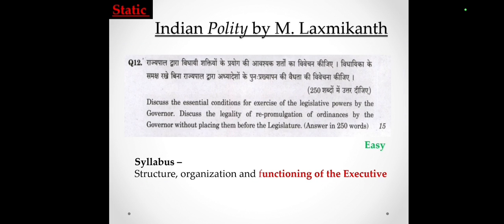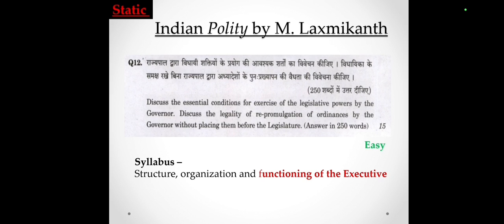The next question is: discuss the essential conditions for exercise of legislative power by the governor. Discuss the legality of re-promulgation of ordinances by the governor without placing them before the legislature. The first part of this question, which is talking about the legislative powers, is given in the governor chapter. In the second part, the re-promulgation is given in the president chapter. So if anyone reads these governor and president chapters from M. Lakshmikant book, he or she can easily answer this type of question.